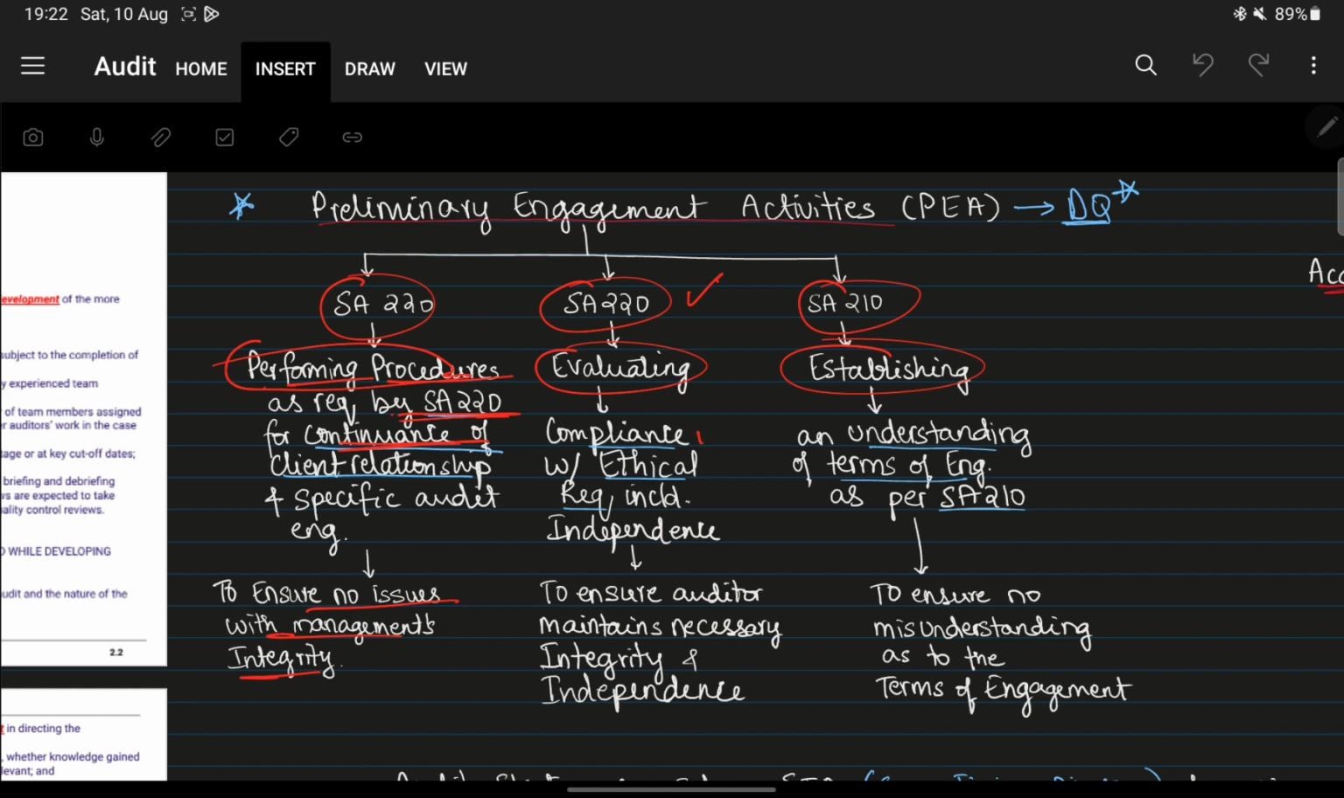It is to evaluate compliance with ethical requirements including independence. This is to ensure that the auditor maintains necessary integrity and independence. Not only the auditor, the engagement team also. Next, what is SA 210? SA 210 relates to agreeing the terms of audit engagement. This is establishing an understanding of the terms of engagement as per SA 210, to ensure that there is no misunderstanding as to the terms of engagement.